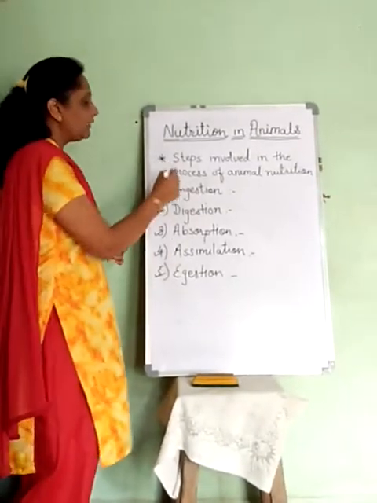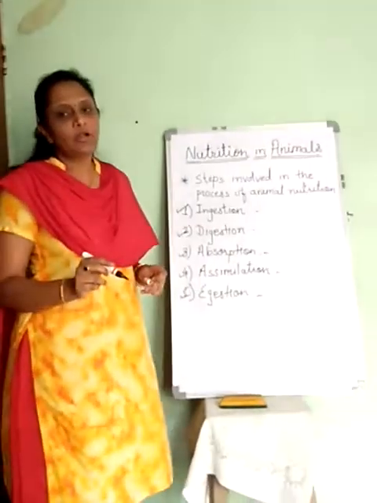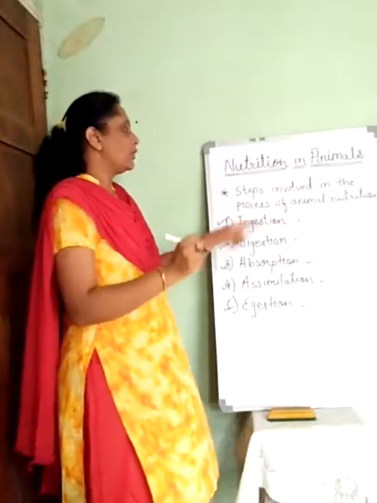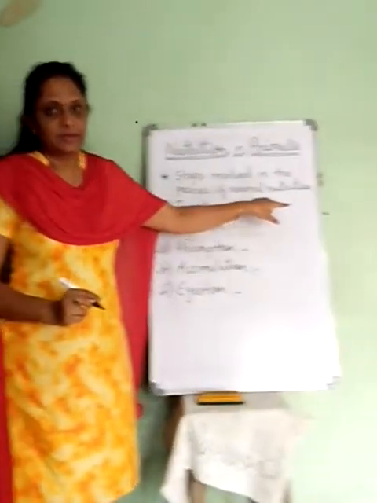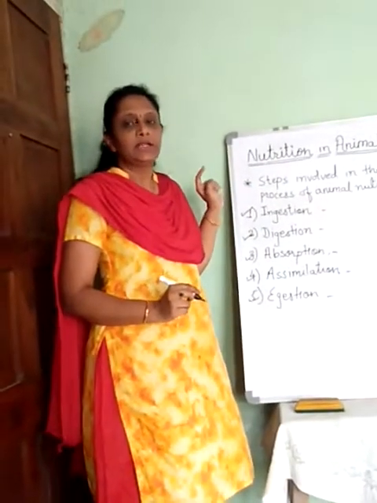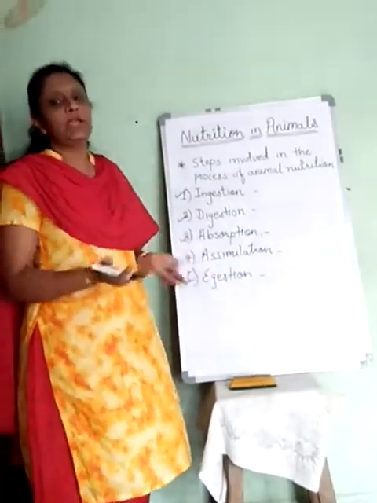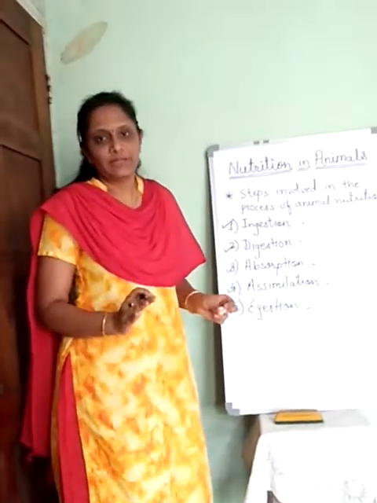So these 5 processes are very important processes in the nutrition of animals, and this whole process together is called digestion.